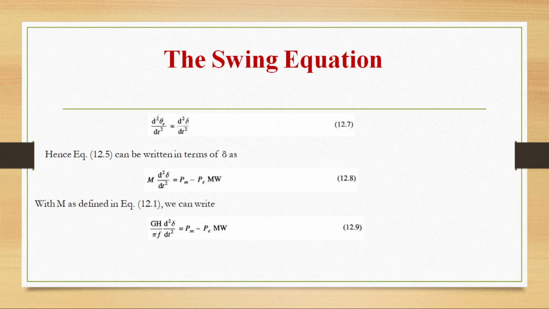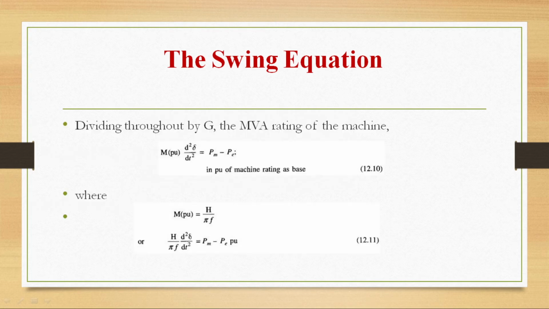With M as defined, we can write M is equal to GH by pi f. Okay, so already we have seen this. So I am substituting the value of M as GH by pi f. So GH by pi f into d square delta by dt square is equal to Pm minus Pe.